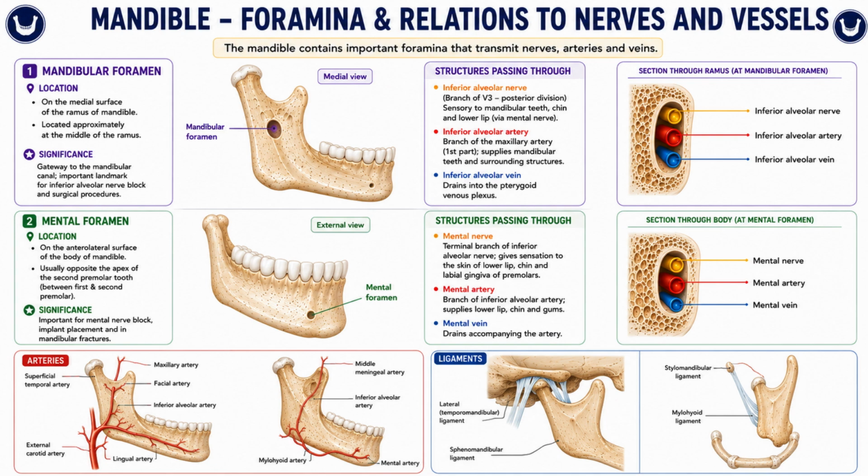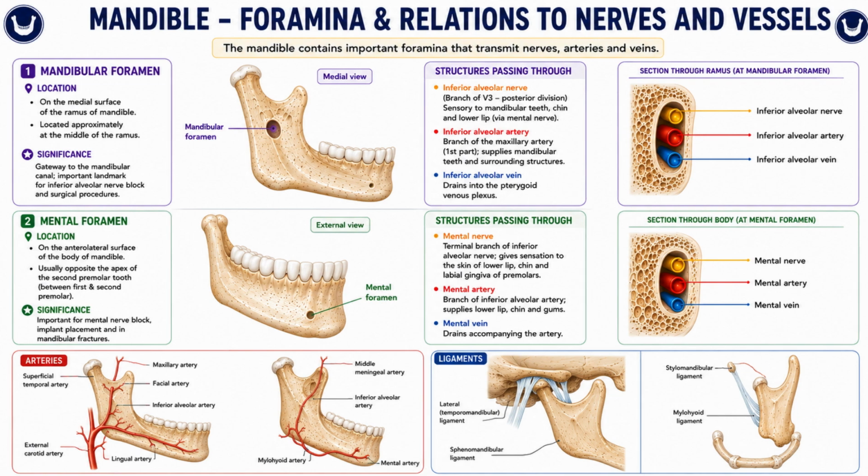Okay. Next, foramina and their relation to nerves and vessels. There are two main foramina, right? Mental foramen and the mandibular foramen. The mental foramen transmits the mental nerve and its vessels, that is the blood vessels. Then the mandibular foramen transmits the inferior alveolar nerve and its vessels. Okay, these two foramina have clinical significance in administering local anesthesia for dental procedures.